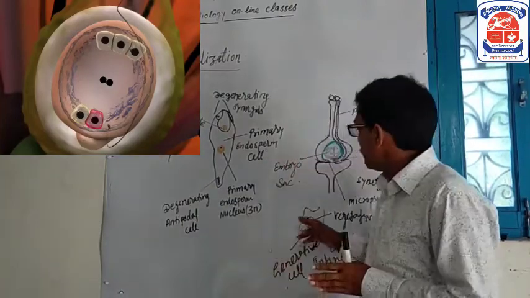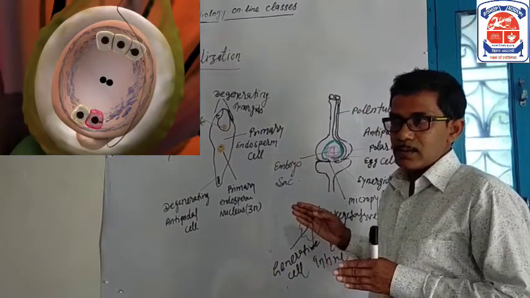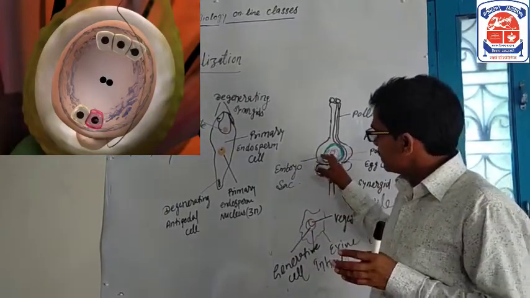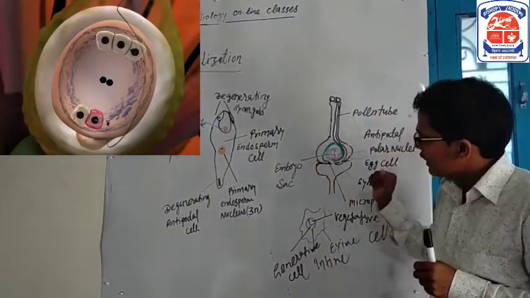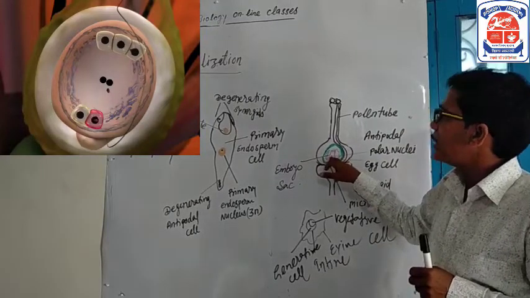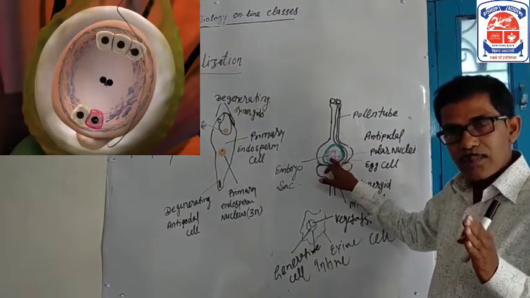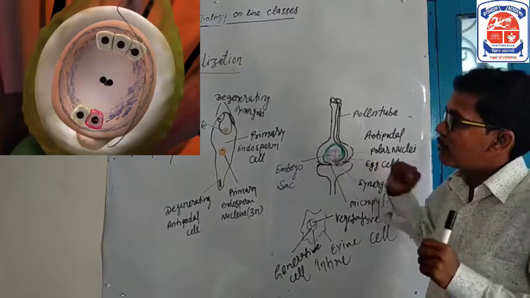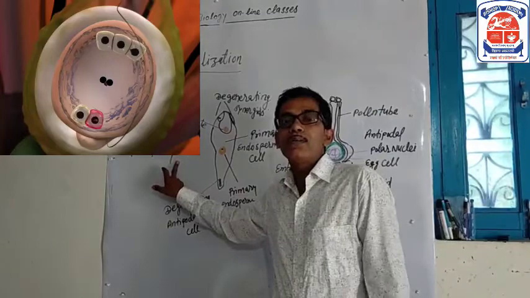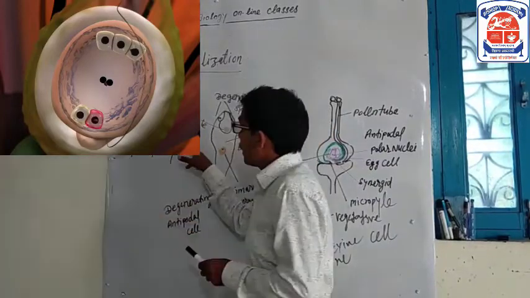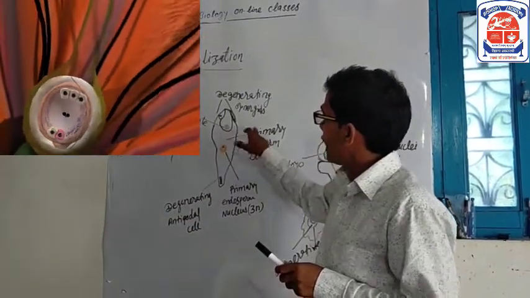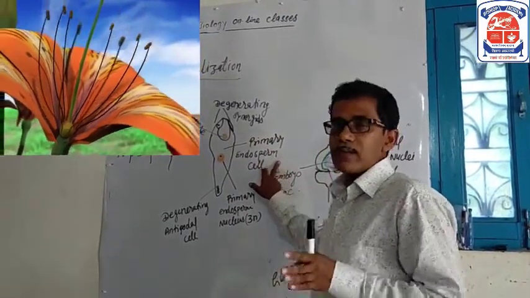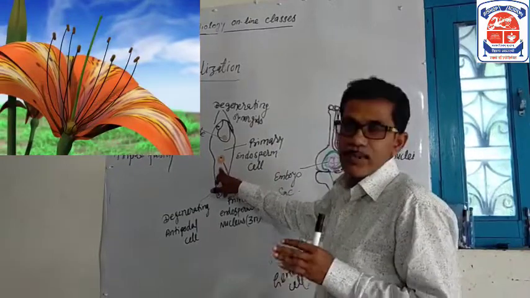The male gamete, which comes through the pollen tube, enters the embryo sac and fuses with the two polar nuclei. Fusion of one male gamete with two polar nuclei is called triple fusion, and it forms the primary endosperm cell, which is required for the nourishment of the embryo.